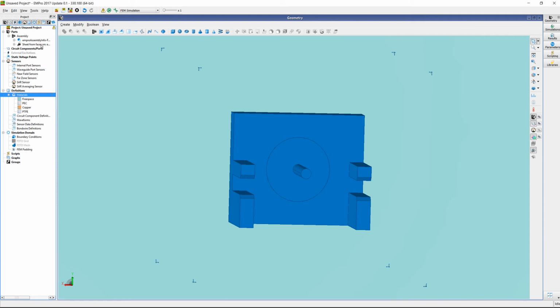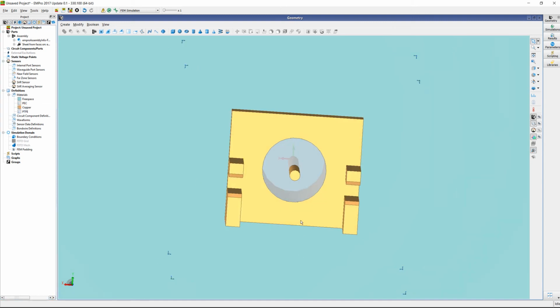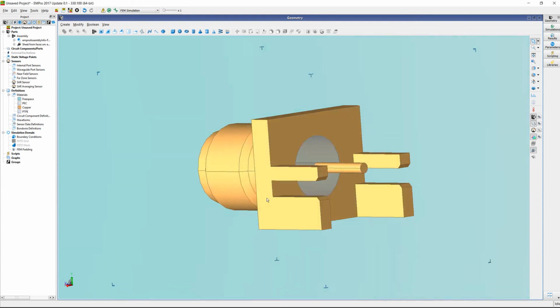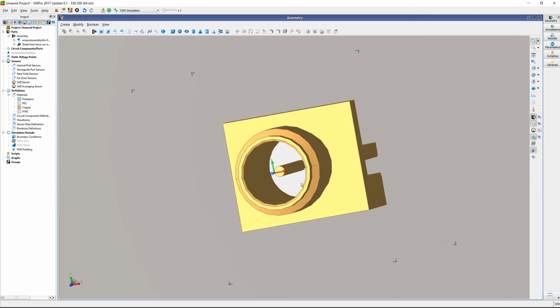So we know this is our dielectric. We're just going to drag this dielectric material to this body to assign the material. We're also going to drag copper into the metal part. So now you have copper for the center, copper for the housing, and Teflon dielectric in the middle. If I rotate it, you'll see I have that too.